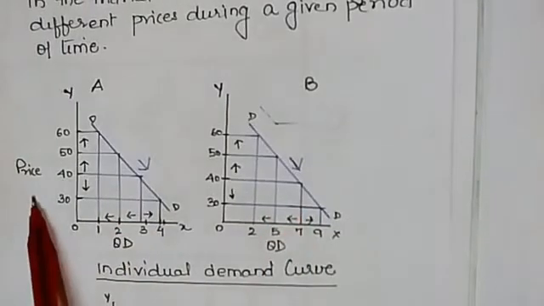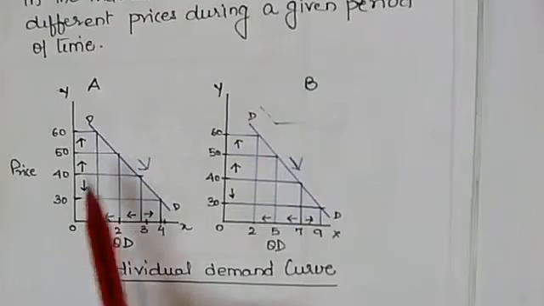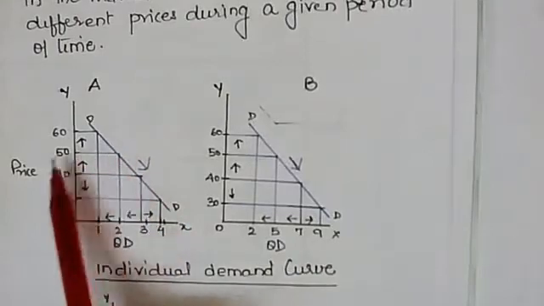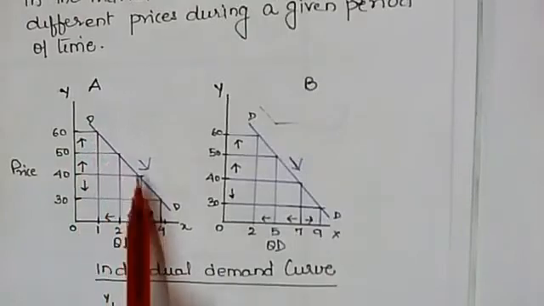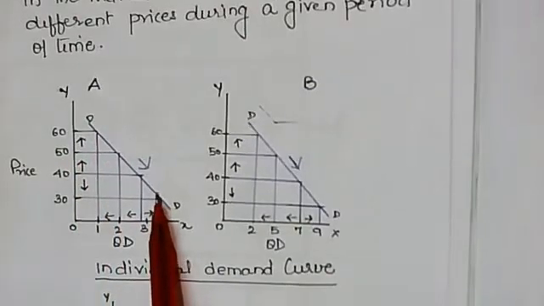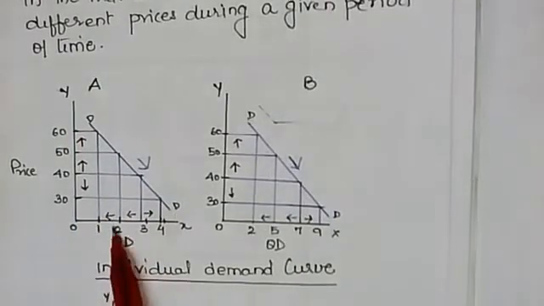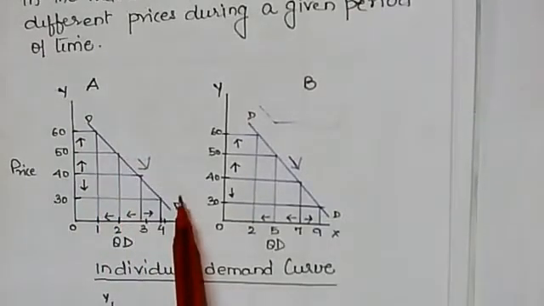The price of apple is plotted on the vertical axis and the quantity on the horizontal axis. The points A, B, C, D show different price-quantity combinations. By joining these points, you will get DD, which is known as the demand curve. The demand curve slopes downwards from left to right, which indicates that there is an inverse relationship between price and the quantity demanded.